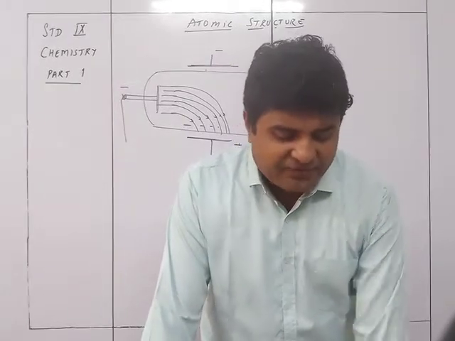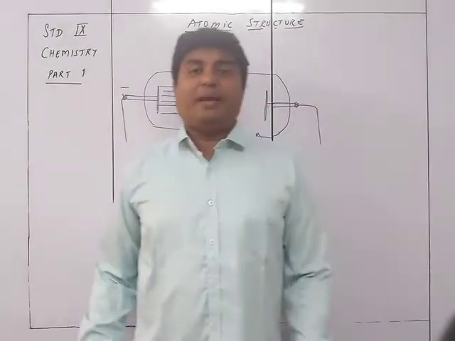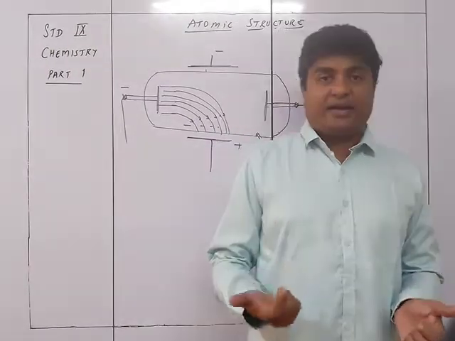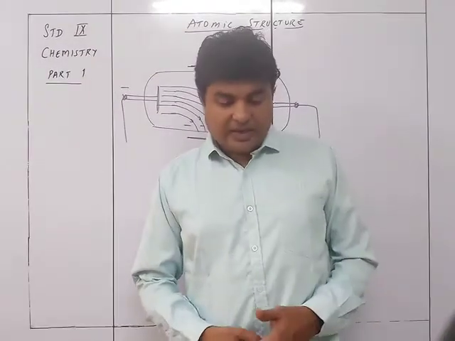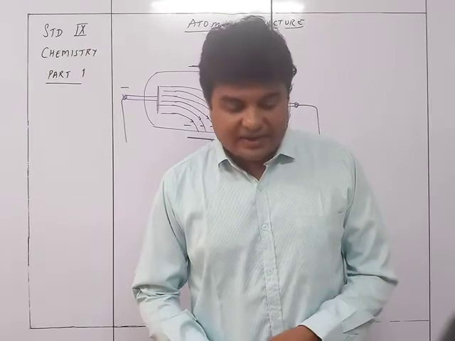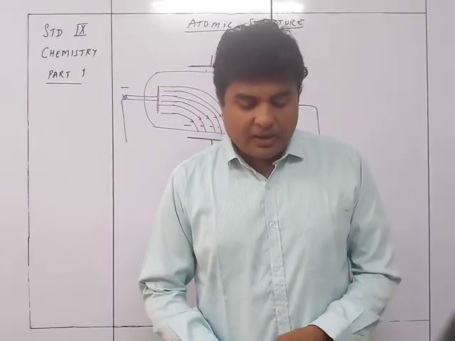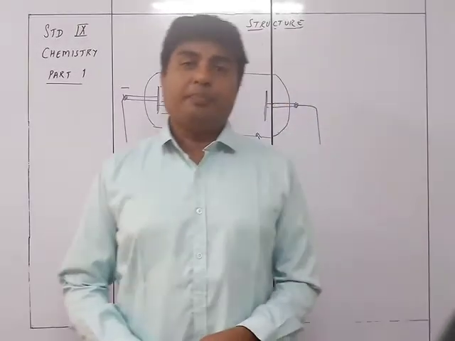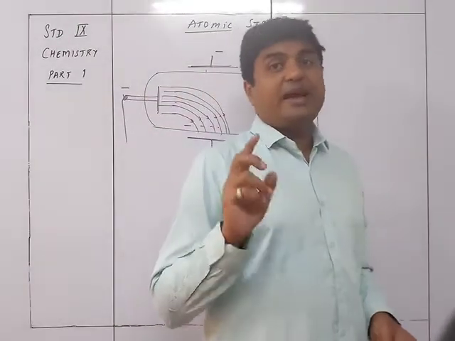Secondly, they are deflected by magnetic and electric fields. So the electric field and magnetic field were attracting or deflecting the cathode rays. And the third is that they have kinetic energy and raise the temperature of a metallic object when they fall on it. So the third thing was that they had kinetic energy.